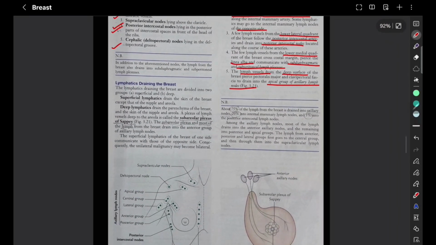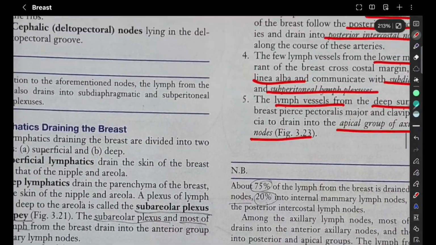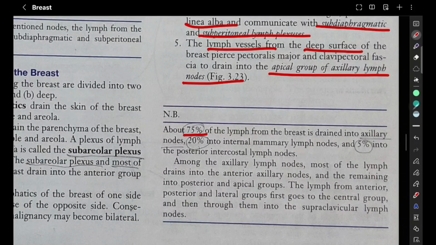Now 75% of the lymph from the breast is drained into axillary nodes, 20% into internal mammary, and 5% to posterior intercostal lymph nodes. You can remember axillary is more common because we have apical, central, anterior, posterior, lateral groups. So 75% drains into axillary nodes, 20% into internal mammary lymph nodes and 5% to posterior intercostal lymph nodes.